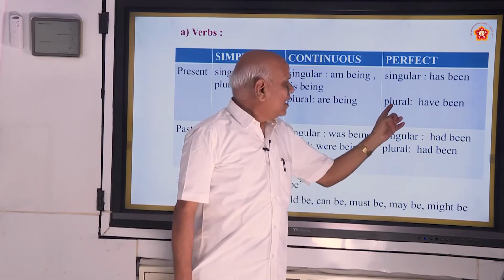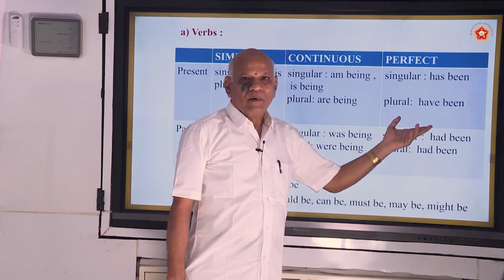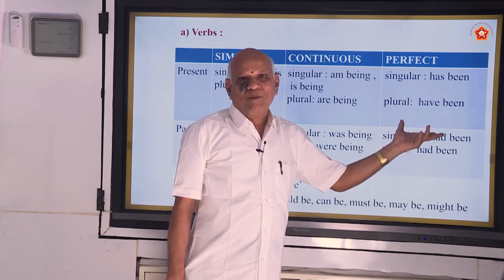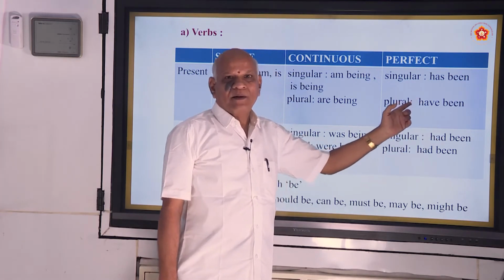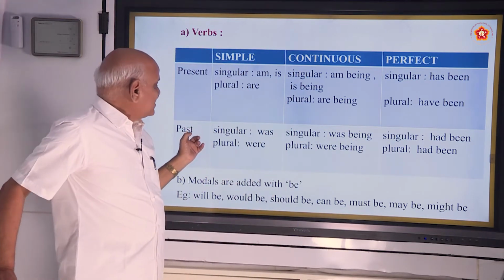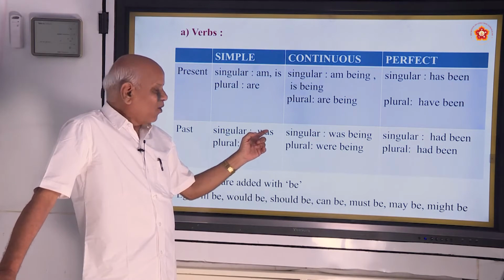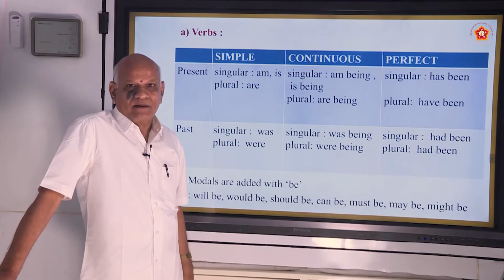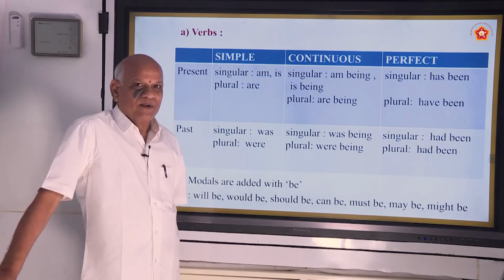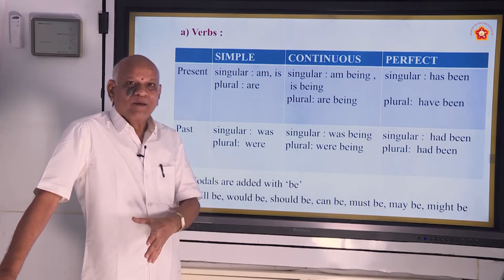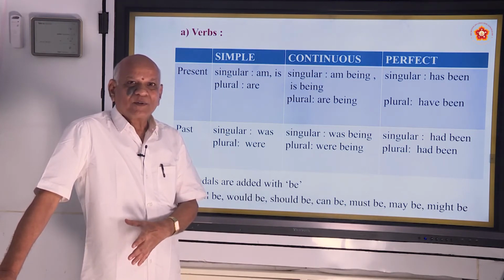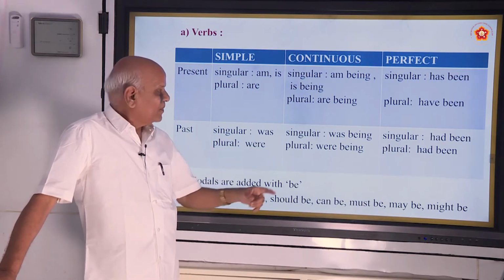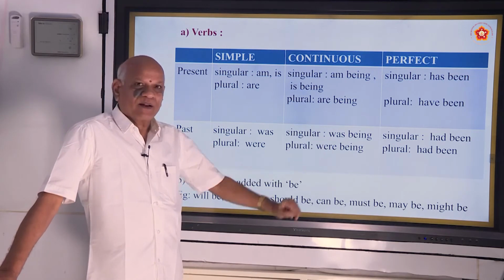Third, and plural have been. All the boys have been given the uniform. Have been. That is in plural. And here past singular it is was. The fan was repaired by the mechanic. Was repaired. The buses were brought to the scene by the police. Where? Was. And was being and were being, singular.